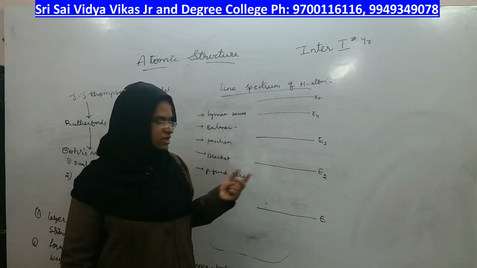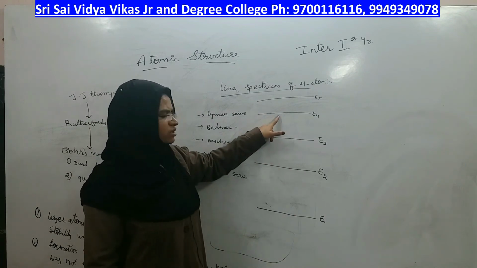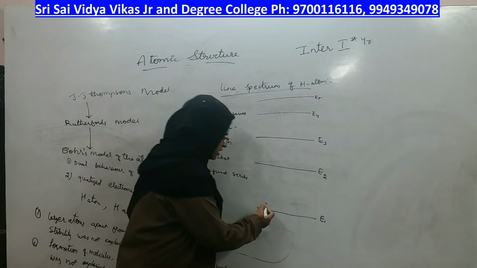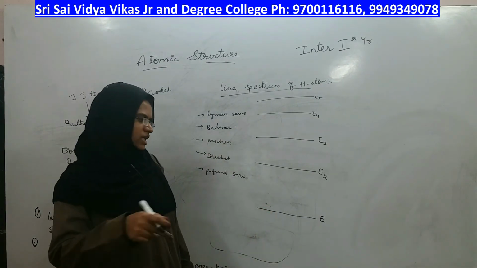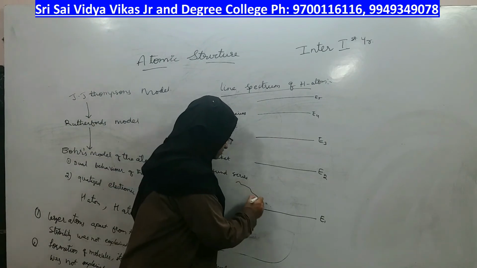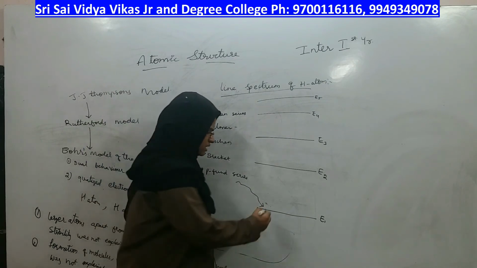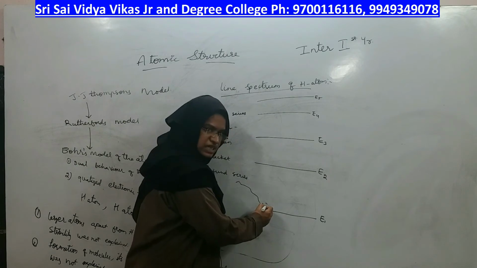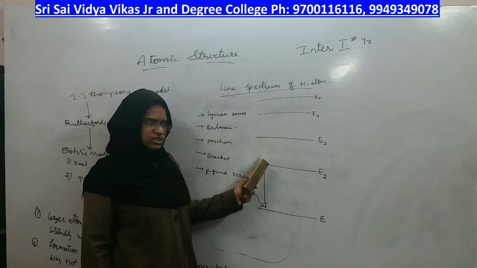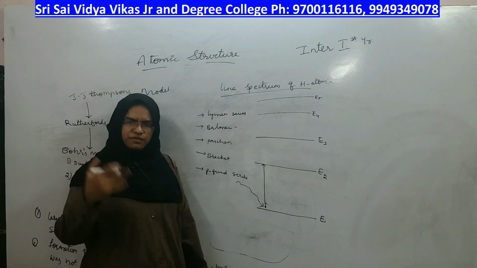The second is the first excited state, third is the second excited state, fourth is the third excited state, and it continues, right? Now in the hydrogen atom, where will the electron be? In the ground energy state only, because in hydrogen atom there is only one electron. If light is irradiated, the electron present in the ground state takes that energy and goes to the excited states. It can go to the first excited state, or the second, third or fourth, right? Higher excited states it will go.